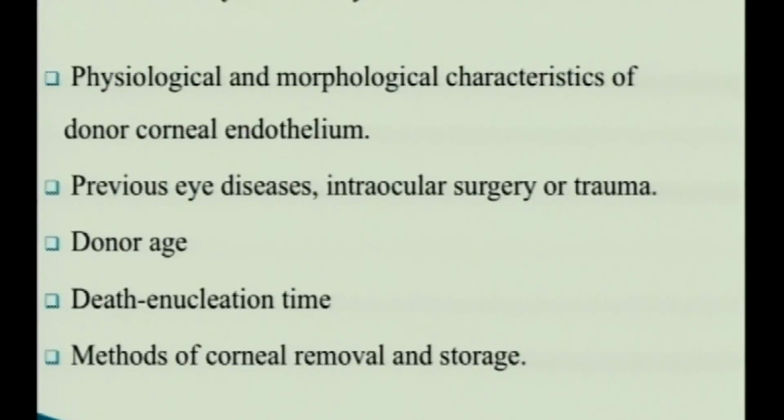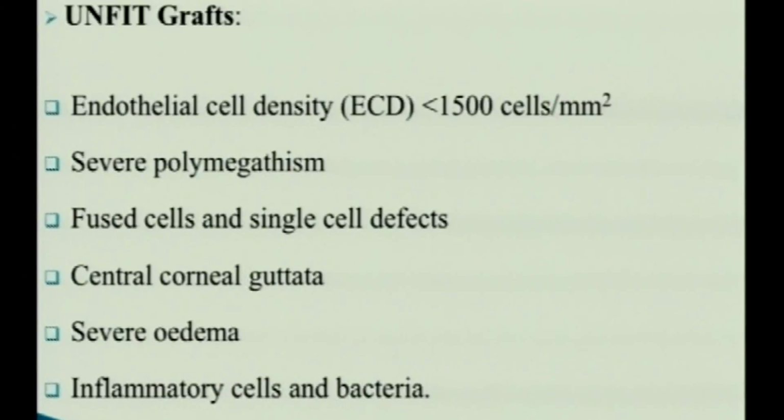Now, graft viability is affected by various factors, which are donor age, death-enucleation time, previous eye diseases, intraocular surgery or trauma, the methods of corneal removal and storage, and the physiological and morphological characteristics of donor corneal endothelium. Unfit grafts consist of various points like ECD less than 1500 cells per square mm, severe polymegathism, fused cells and single cell defects, central corneal guttae, severe edema, and inflammatory cells and bacteria.